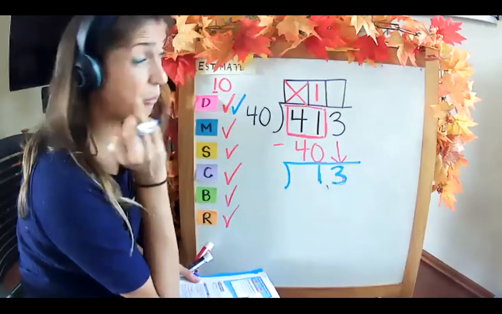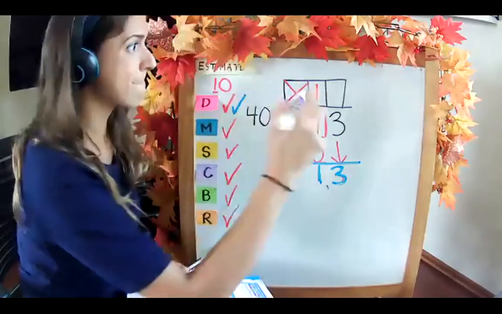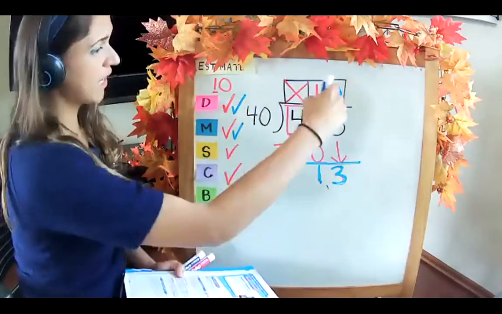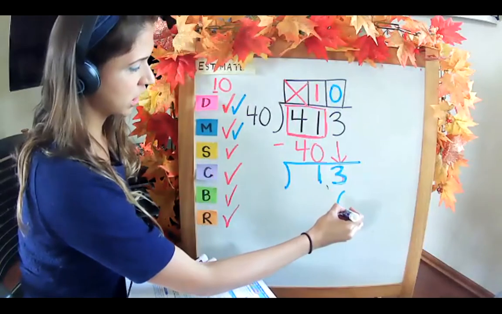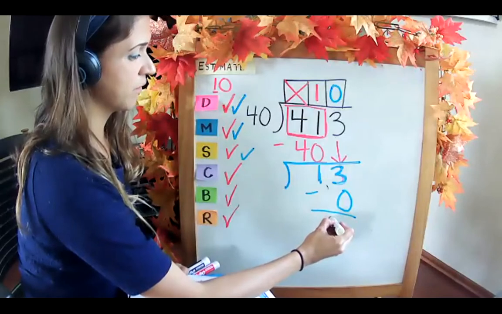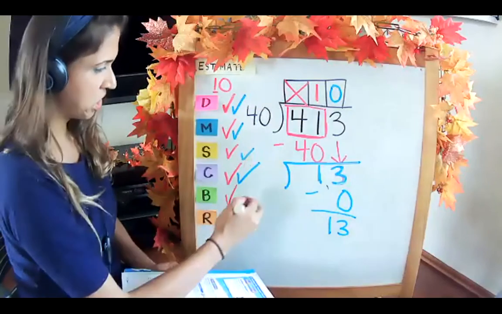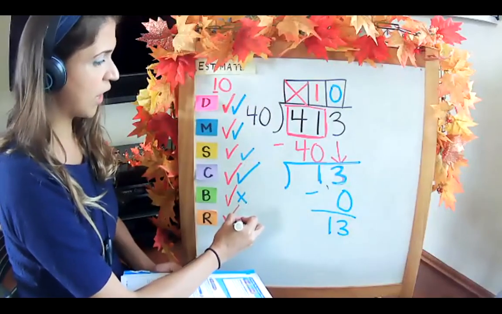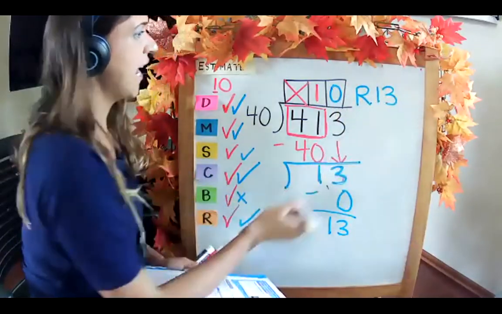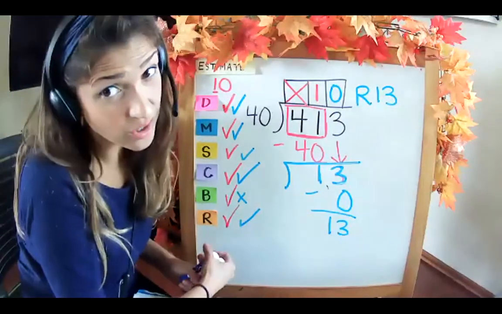No. What do I put? I only have to put something here. A zero. 40 times zero is zero. Subtract. 13 minus zero, 13. Check, is 13 less than 40? Yes. Nothing to bring down, then nothing to repeat, so it becomes a remainder. 10 remainder 13. Is our answer reasonable?